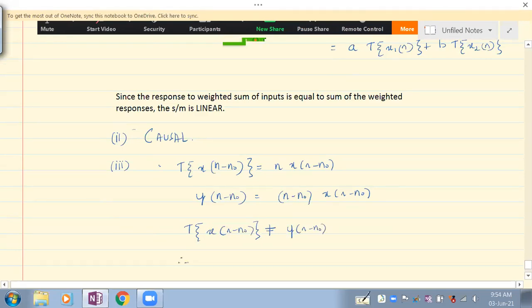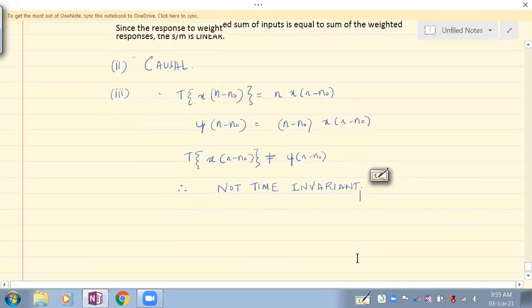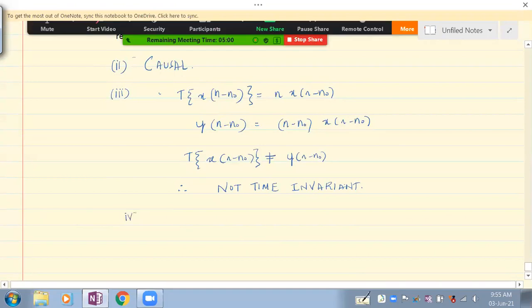So therefore the system is not time invariant, or it varies with time, you should say. Not time invariant or time variant, your wish. You can say any way you want. What is the fourth one?